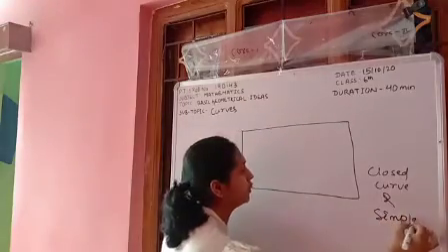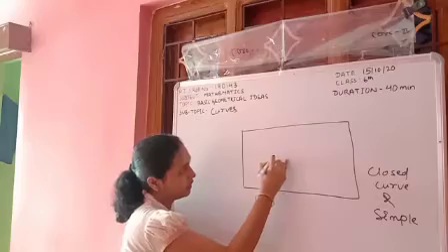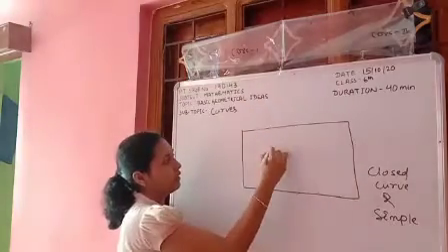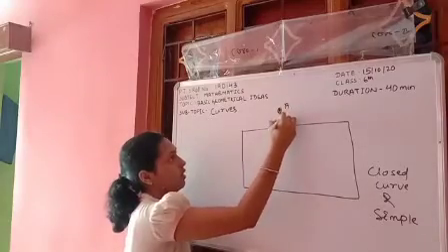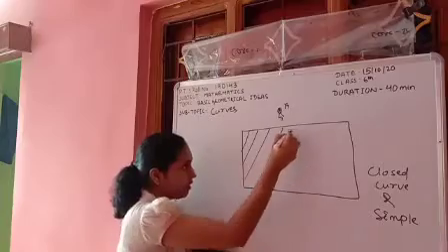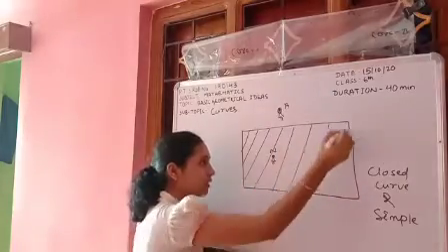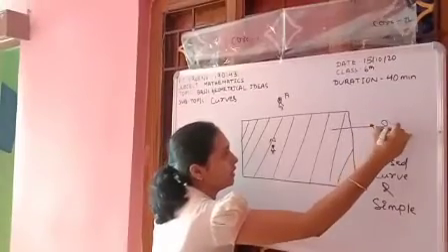Okay. Good. Then see, if here is Nirlipta and here is Aisa, this region, this shaded part, is known as the interior part.